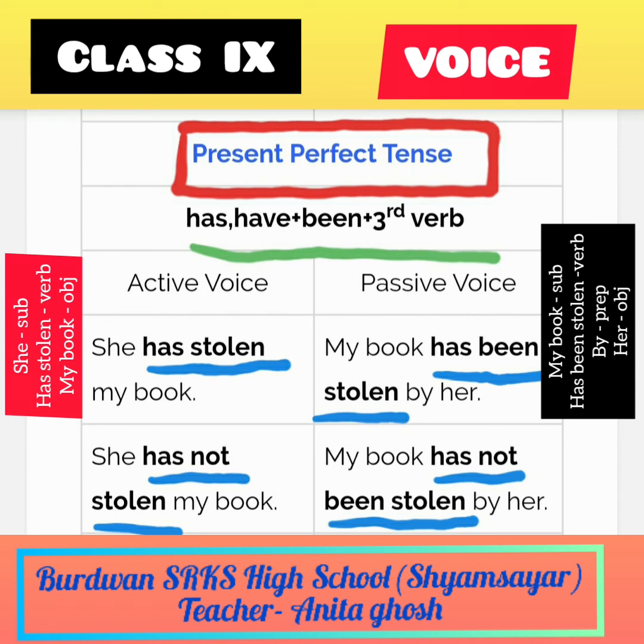Not is the negative form, and with it been, stolen, the third form, by, agent, and her, which is transformed from she. She was the subject in the active form. Here in the passive form it becomes the object. So the whole form is my book has not been stolen by her.